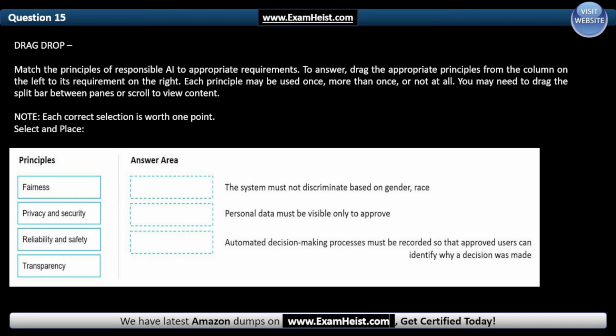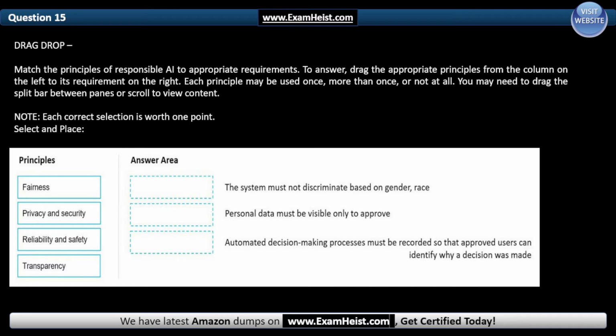Question 15. Drag drop. Match the principles of responsible AI to appropriate requirements. To answer, drag the appropriate principles from the column on the left to its requirement on the right. Each principle may be used once, more than once, not at all. You may need to drag the split bar between panes or scroll the view content. Note, each correct selection is worth 1 point. Select and place. The principles: fairness, privacy and security, reliability and safety, transparency.